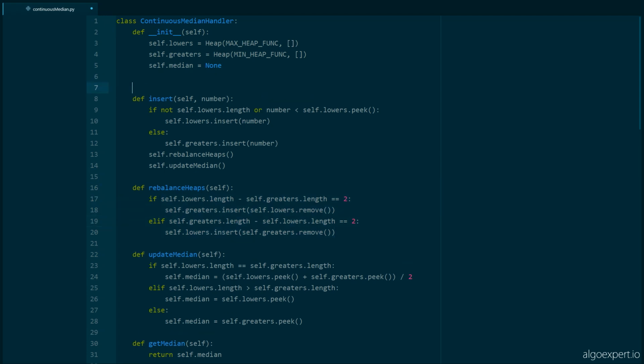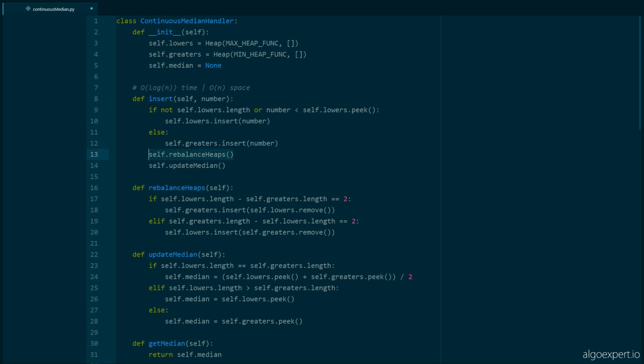And so that means that our insertion method now is going to run in O of log of n time and O of n space. O of n space because we're storing all the numbers in these heaps, the n numbers that we have. And O of log of n because let's go through exactly what we do, right? First, we insert the number, either on line 10 or on line 12. And inserting a number in a heap is a log of n time operation. And here, in this if statement, we're just doing constant time operations, comparing a number to another number.